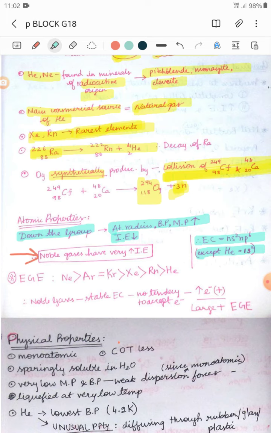And the property which differs for these noble gases is the electron gain enthalpy. This is a very, very important order to be learned, so keep it in your mind. Helium, neon greater than argon, equal to krypton, greater than xenon, greater than radon. Helium, which should actually have been at the start, has come to the last, and argon is equal to krypton. Remember this order.